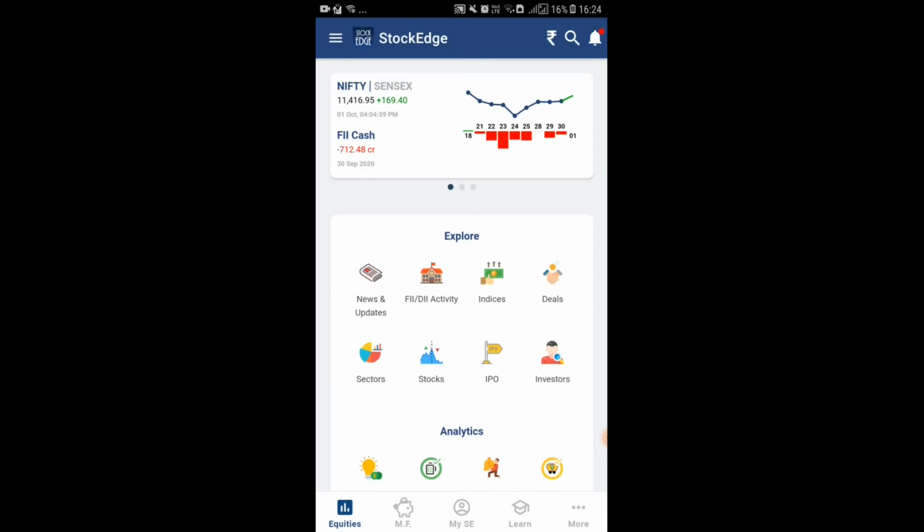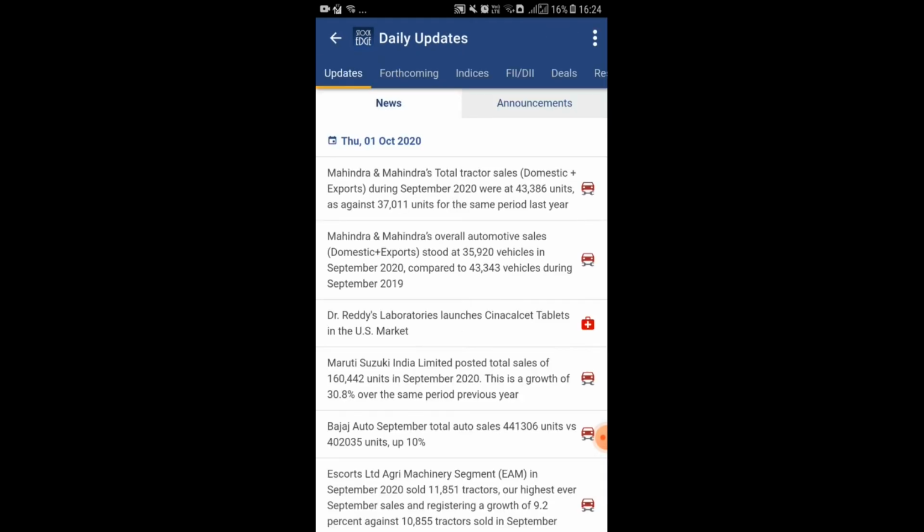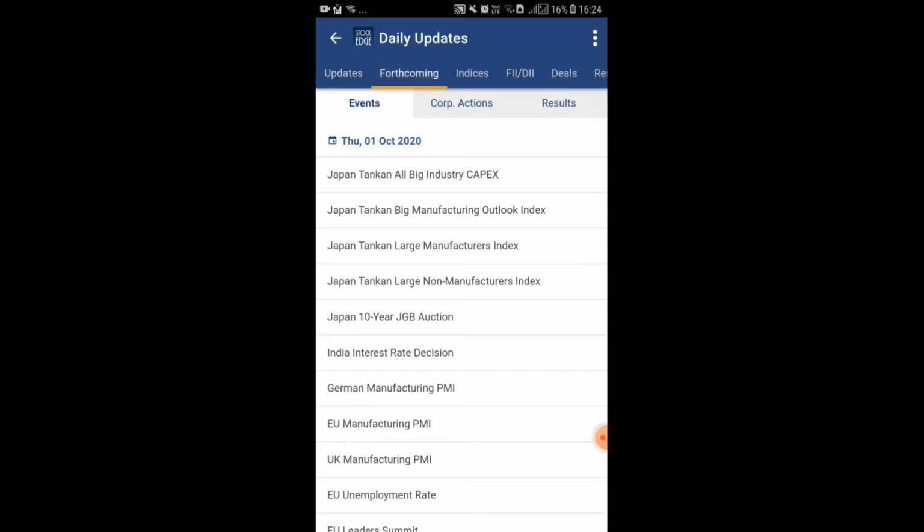So at the top of the page you can see like here Nifty and Sensex information is available, FII cash activity information is available, Nifty 50 information is available. So here you can track your latest news and updates also. See, you can track here forthcoming events like upcoming events also.